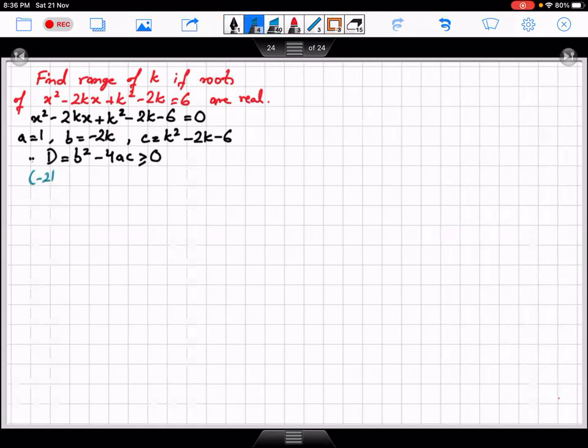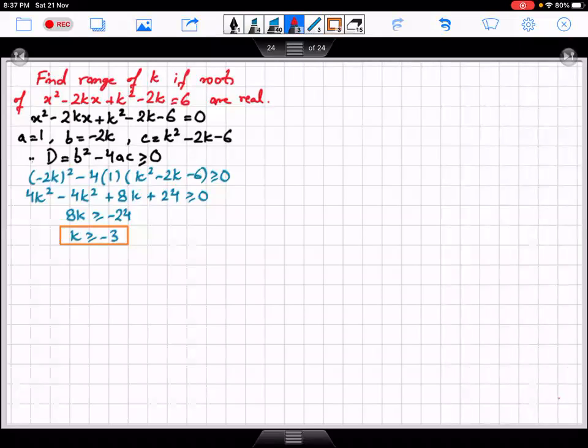So this becomes minus 2k whole square minus 4ac. c is k square minus 2k minus 6. This becomes 4k square minus 4k square plus 4 into 2 is 8k, plus 4 into 6 is 24. So this becomes 8k greater than equals to minus 24. So it becomes k greater than equals to minus 3.